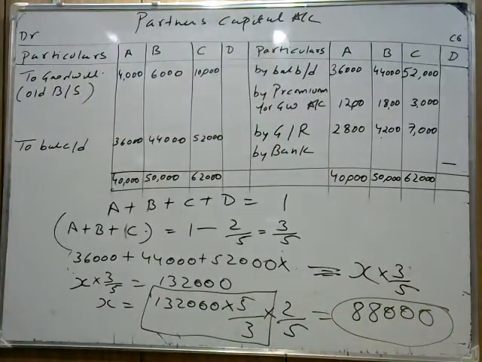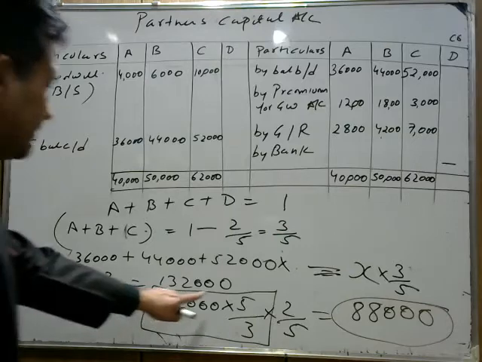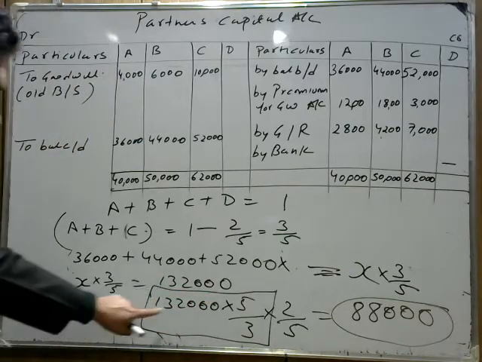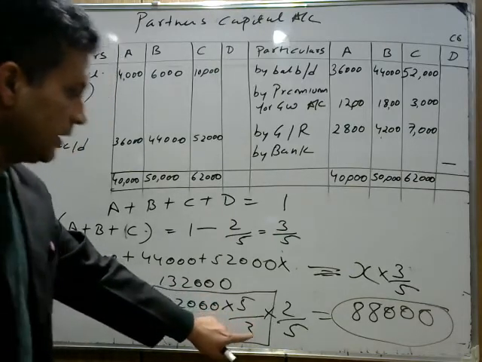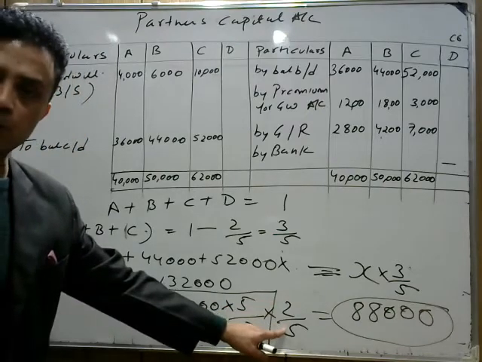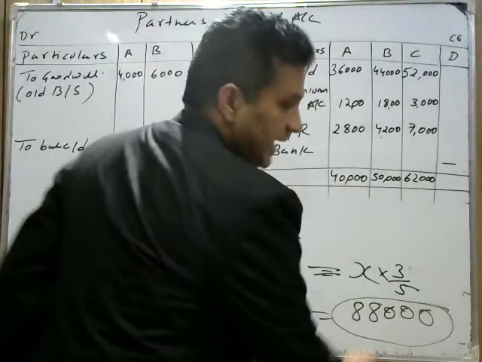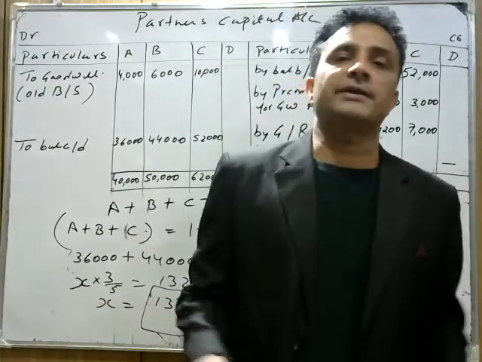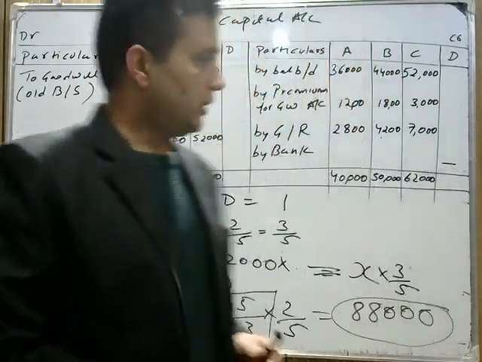I hope this part is clear now. हमने कैसे निकाला है? Capital of A plus B plus C is 1 minus 2/5 is 3/5. तो मीन्स A plus B plus C की जो कैपिटल है वो पूरी फर्म का 3/5 है. तो x का 3/5 132 है. तो what is x? रेसिप्रोकल ऑफ ओल्ड पार्टनर शेयर 5/3. और ये पूरी फर्म की कैपिटल मिल गई. उसमें 2/5 क्या है? It's a new partner share which is coming 88,000. So that's how we find the new partner capital. I hope this thing is clear.